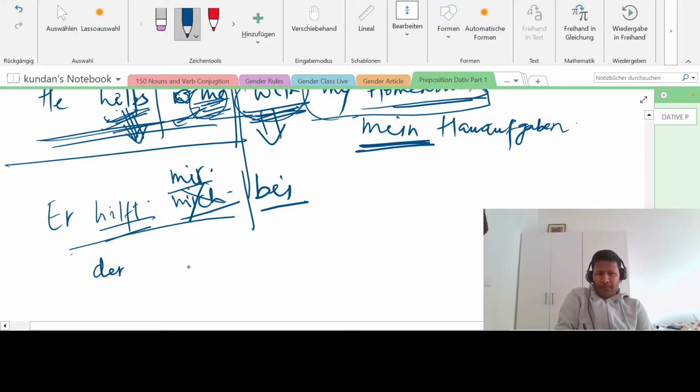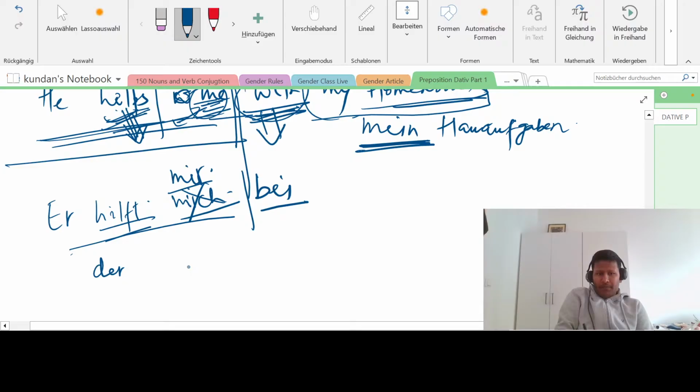So what will it become? Er hilft mir bei, this is many Hausaufgaben, right? This is plural. So this is "meine." This is "die," this will become "den," so it will become "meinen" and "Hausaufgaben," and at the end you have to add "n." I told you with the noun also you will add "n" in dative for plural. Okay, so this will become "er hilft mir." Let me write this here.